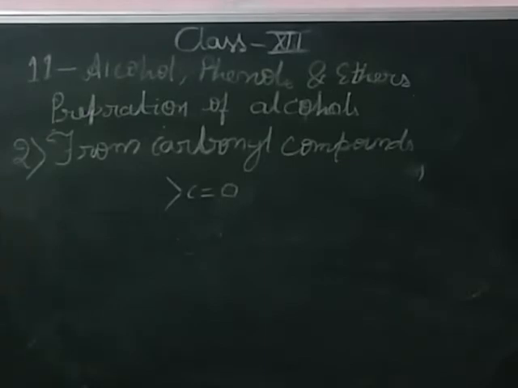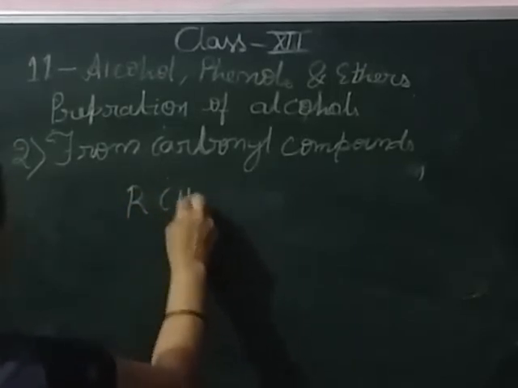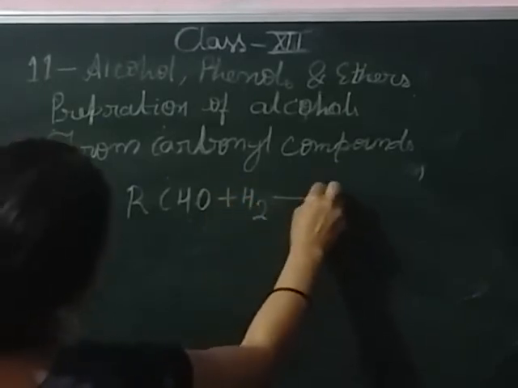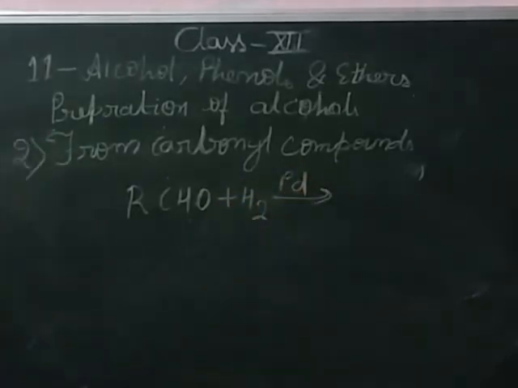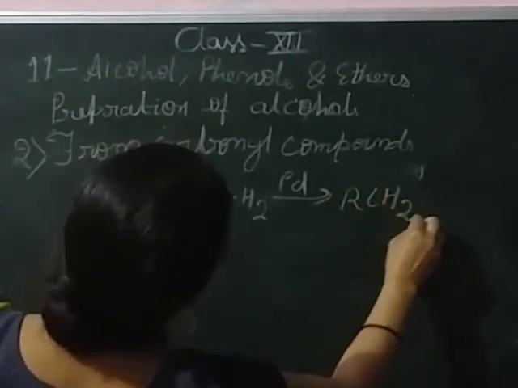In this method, aldehyde gives the hydrogenation reaction. In the palladium catalyst, it converts into the alcohol.